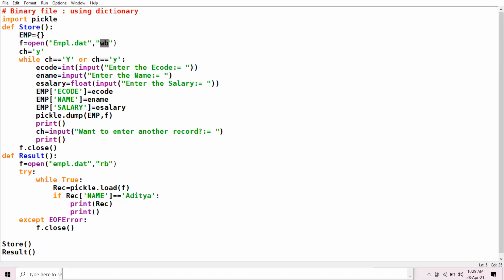Clear? I have taken the variable ch whose initial value is y. Y means yes.